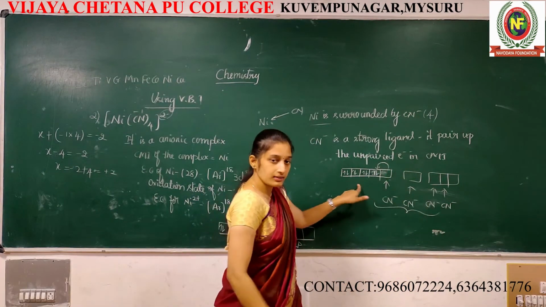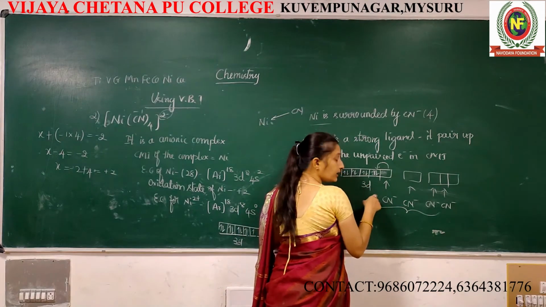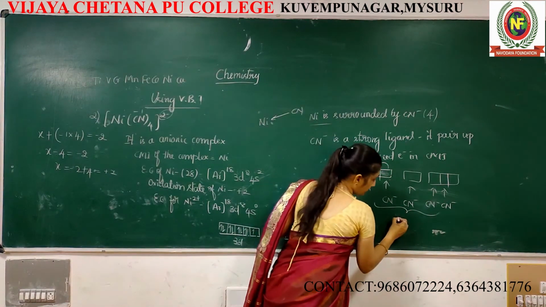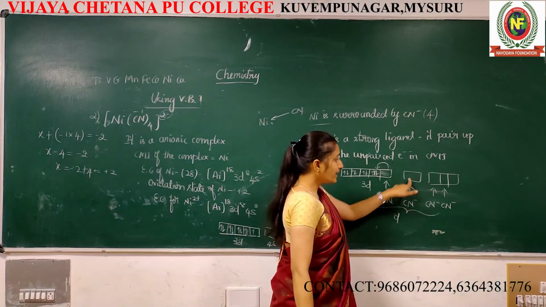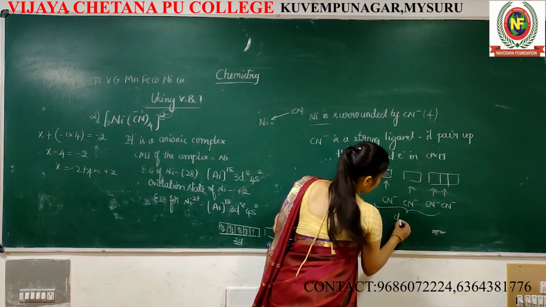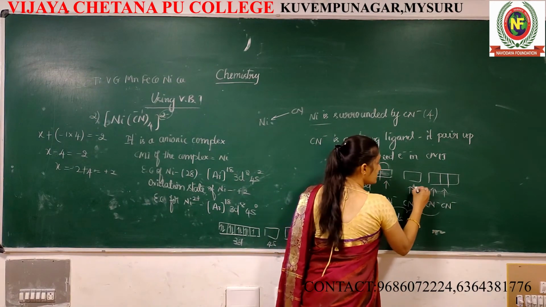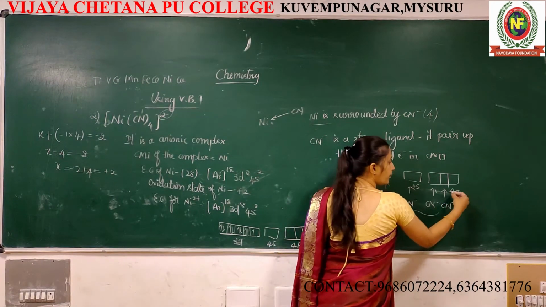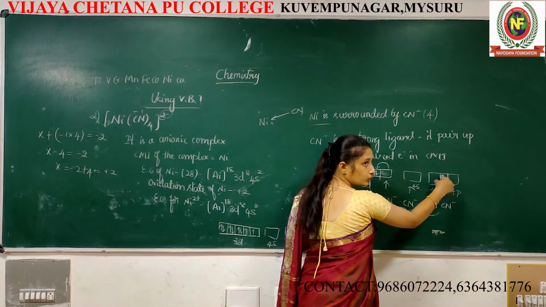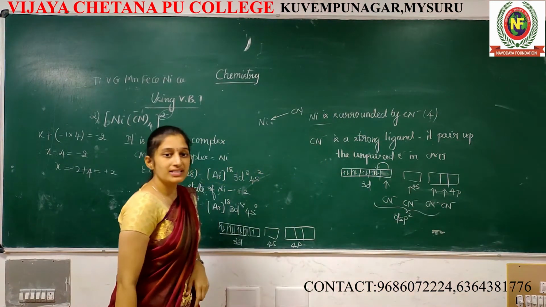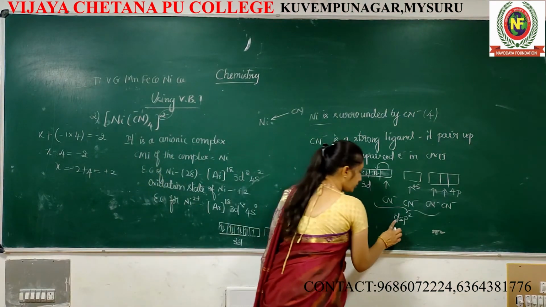This is d, 3d means d. How many d? Only one d, one is vacant now. That's why d. How many s? Only one s. How many p? This is 4s, this is 4p. How many p? 1, 2. So p2. Then what type of hybridization is this? dsp2 hybridization.